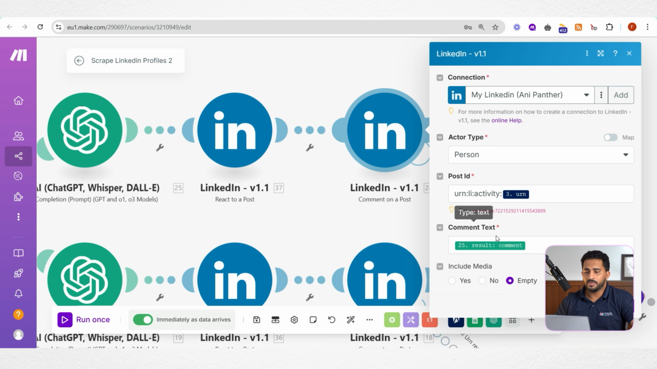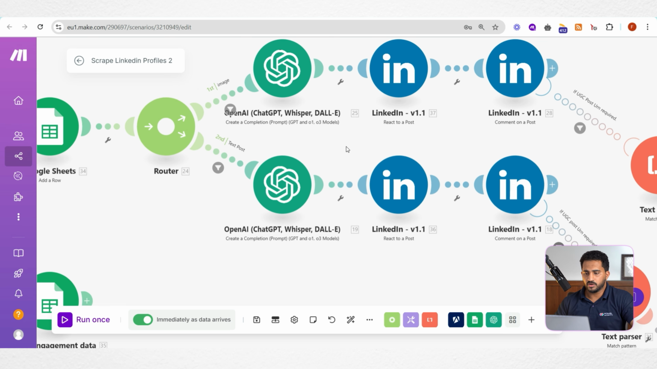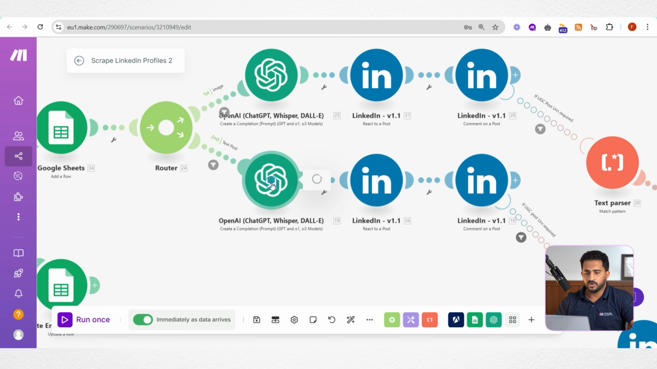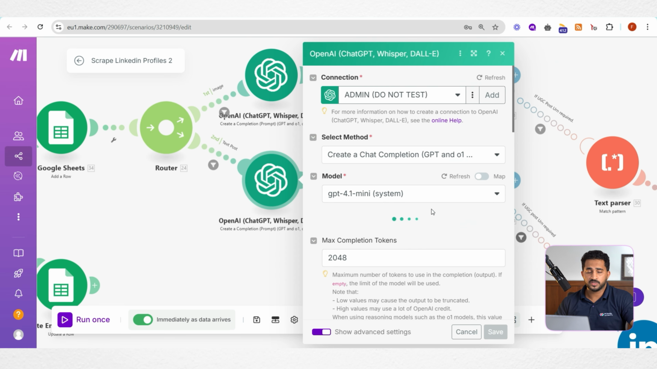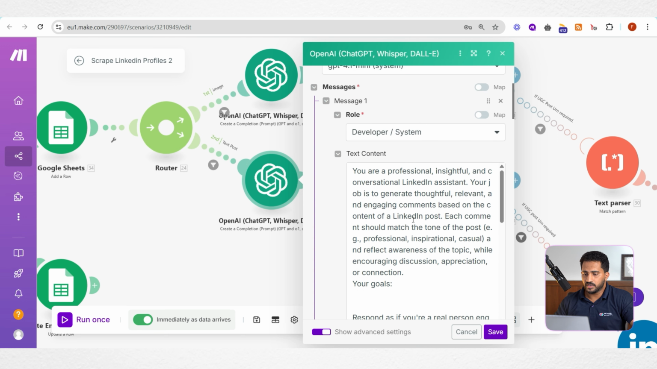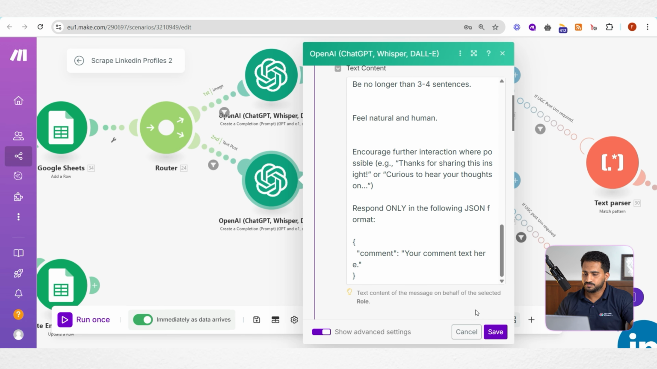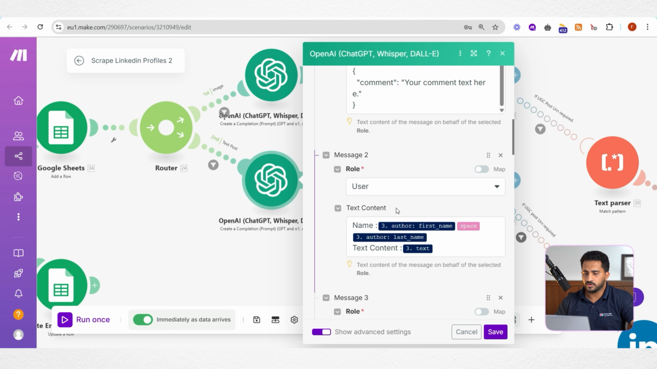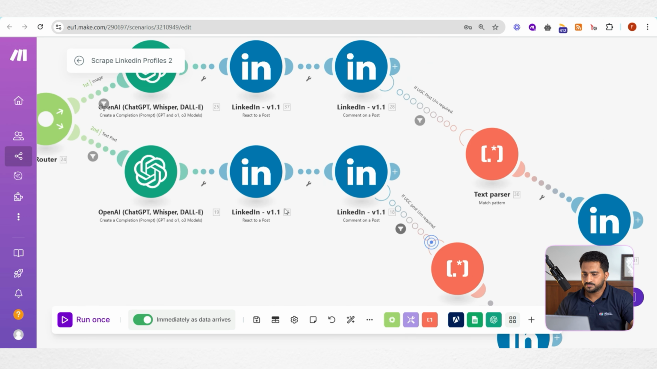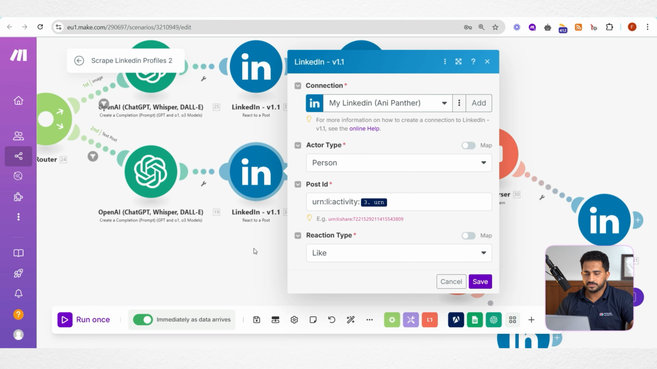So that's about it. And now going to the second route, if it is a text post, all the steps are the same. The only difference here is that we are not analyzing any image, because the text content is already readily available from the Apify board, since it is a text post. So we are updating the prompt accordingly. Again here also we are inputting under user the name of the profile owner and the text content. So that's about it.